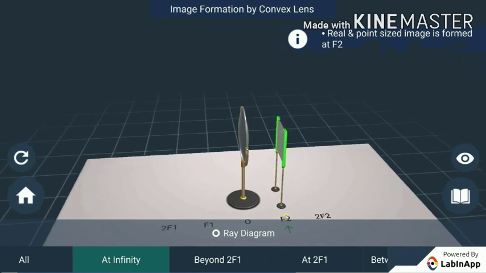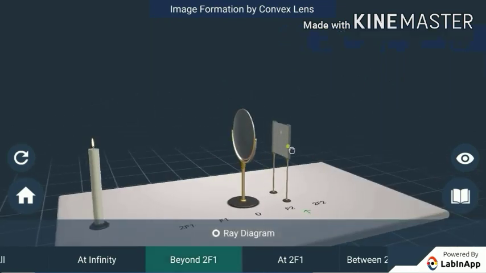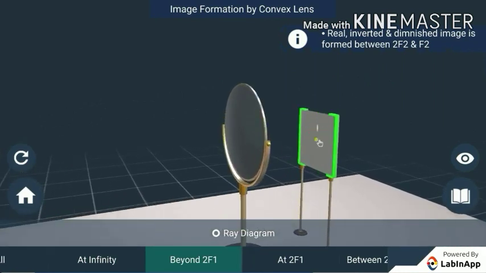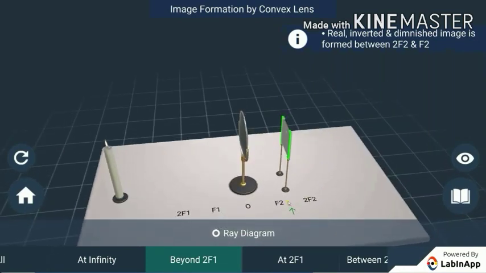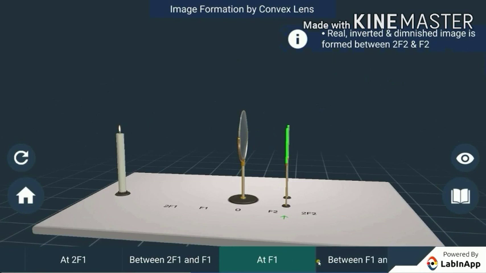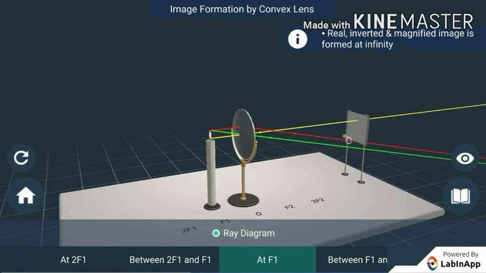With the candle placed beyond the position 2F1, adjust the screen until you get a sharp, bright image of the candle flame on it. We can see that a clear, magnified, inverted image of the flame is formed when the screen is placed beyond 2F2. With the candle placed at F1, adjust the position of the screen. We can see that an image could not be captured on the screen at a very large distance. This can be verified with the help of a ray diagram. Here, we can see that a highly enlarged image is formed at infinity.